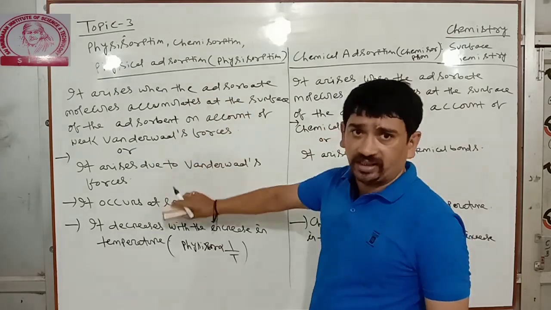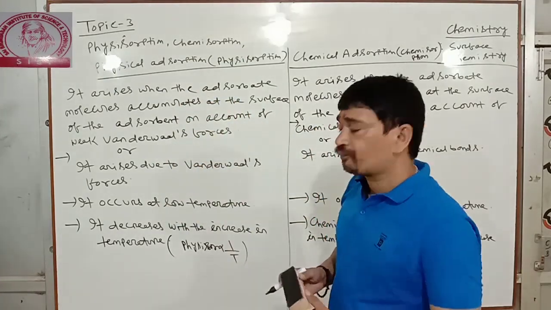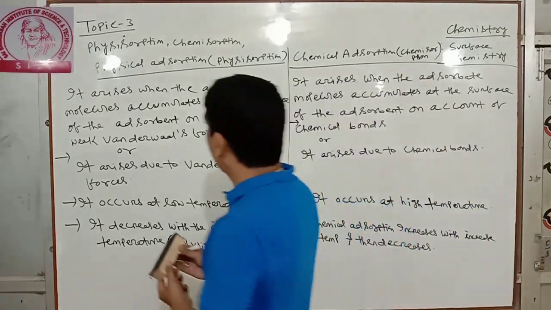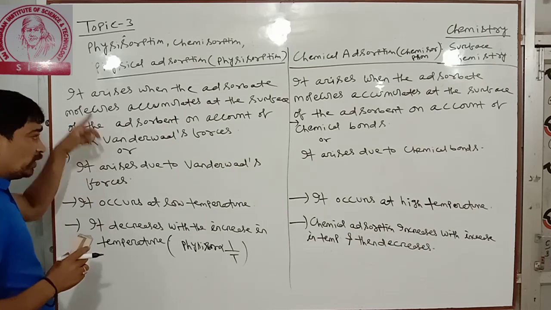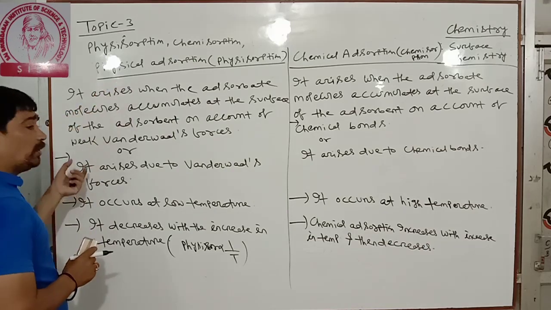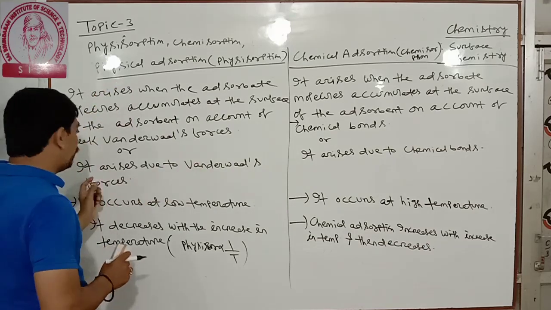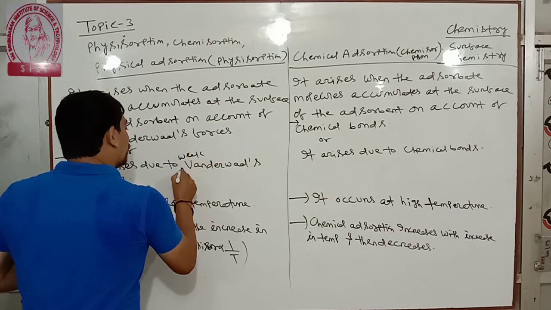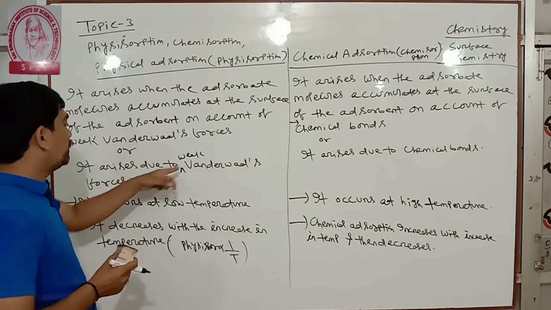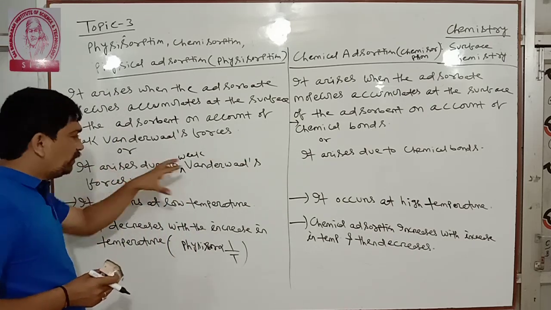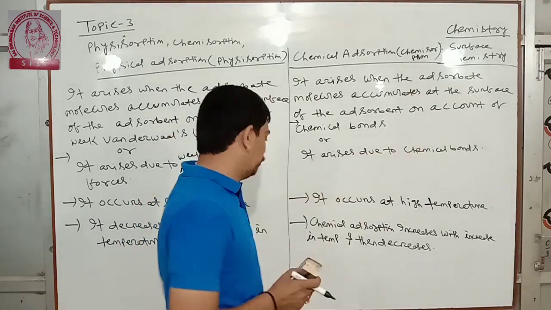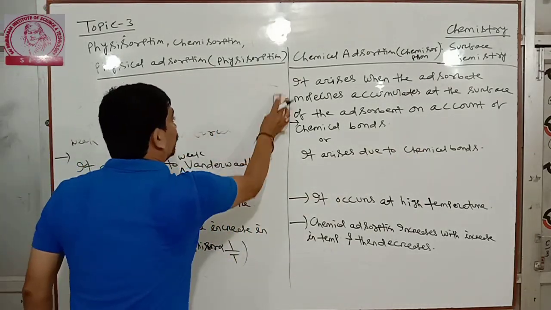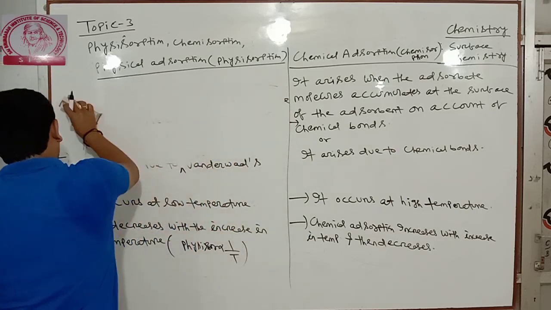Next 3-4 points I am also discussing. So you write this thing. These are the only 3 points. If you cannot write it all, only write it arises due to weak van der Waals forces. It arises due to chemical bond. Next 3 points.